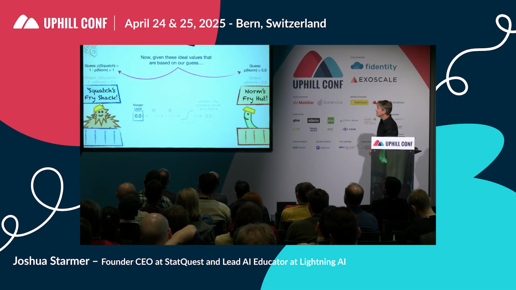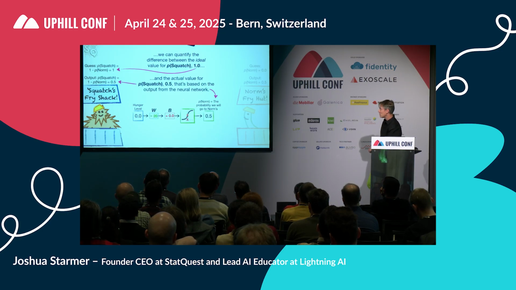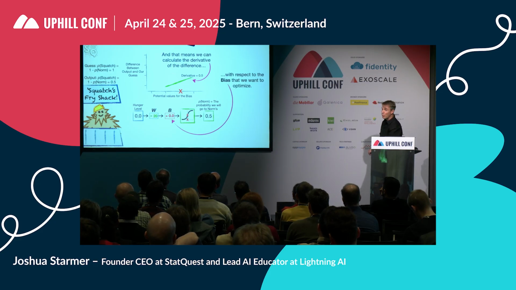Now, given these ideal values that are based on a guess, we can quantify the difference between the ideal value for p squatch, 1.0, and the actual value for p squatch, 0.5, that's based on the output from the neural network. And that means we can calculate the derivative of the difference with respect to the bias that we want to optimize. Bam.